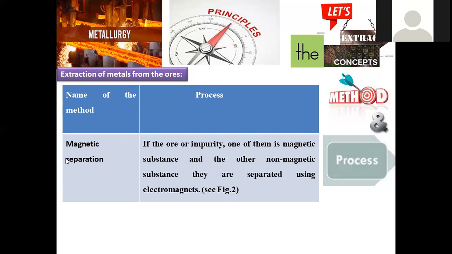Magnetic separation. Some of the metals are magnetic in nature, and obviously impure materials are non-metallic, non-magnetic in nature. Based on this property, if impurities are non-magnetic and the metal is magnetic in nature, in this case, standard permanent magnets can be applied in order to separate. Magnetic substances will be deposited near the magnet, non-magnetic substances will be separated and collected in a separate container. So this is the process by electromagnetism. This is called magnetic separation.